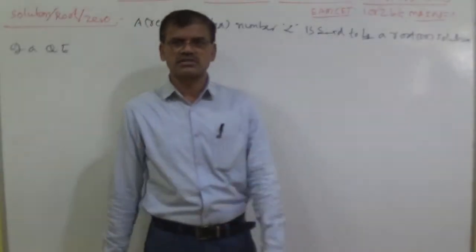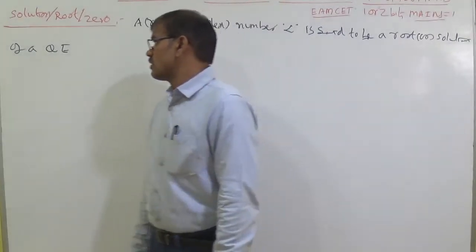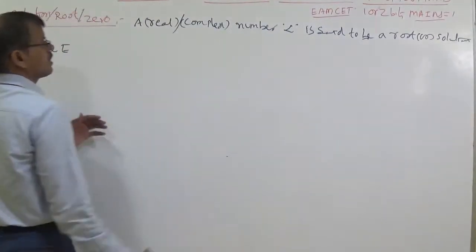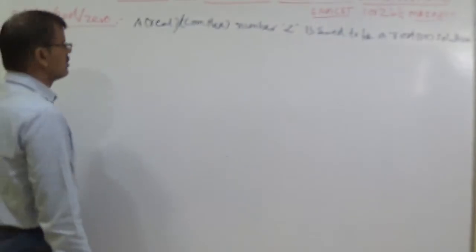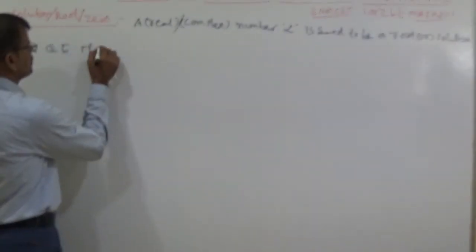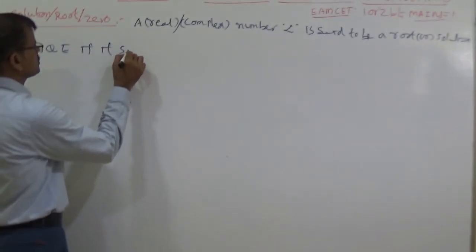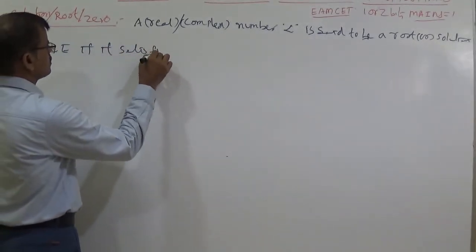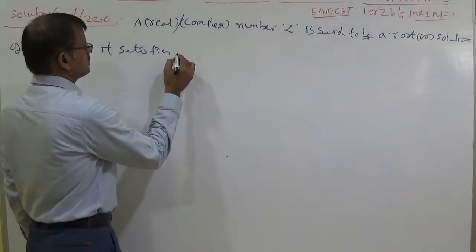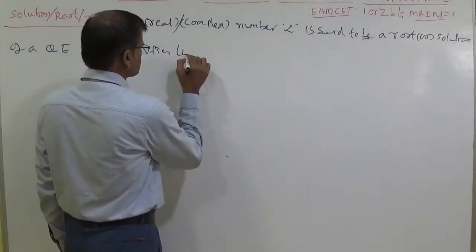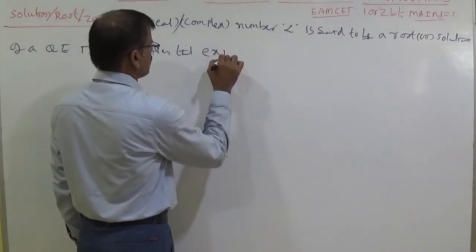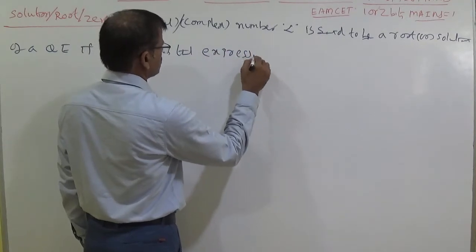Here QE means you can understand whether it is a quadratic equation or quadratic expression, no problem. A real or complex number alpha is said to be a root of the quadratic expression if it satisfies that expression or equation.